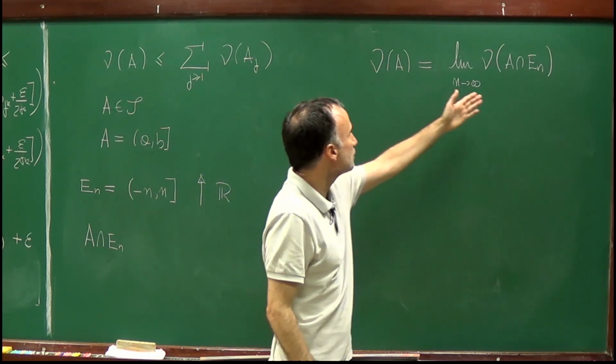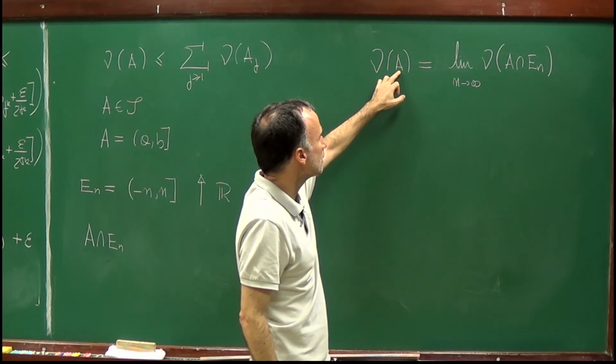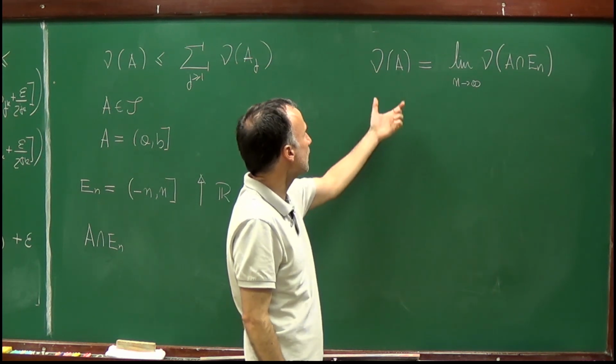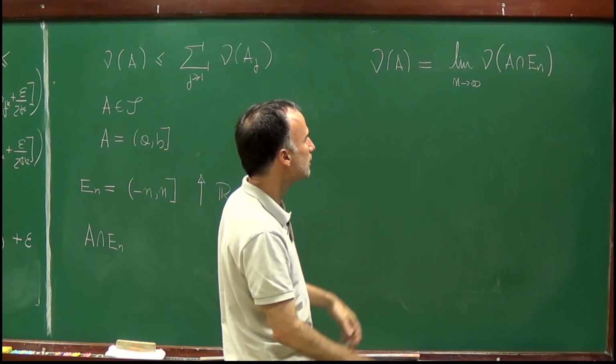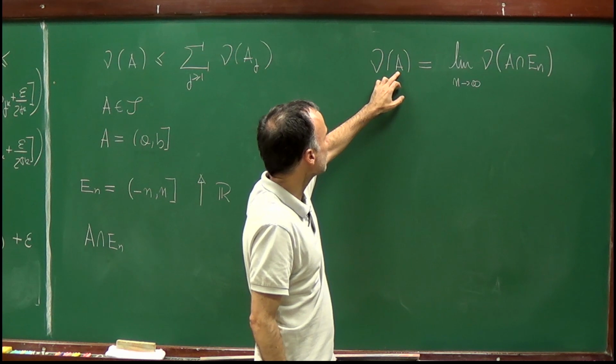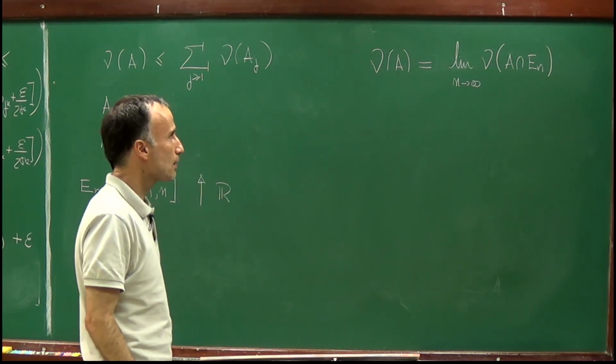In order to check this identity, well, A being an element of the semi-algebra can be either a finite interval, semi-infinite interval, the empty set, the whole line. So you can check that in all cases we do have this identity.